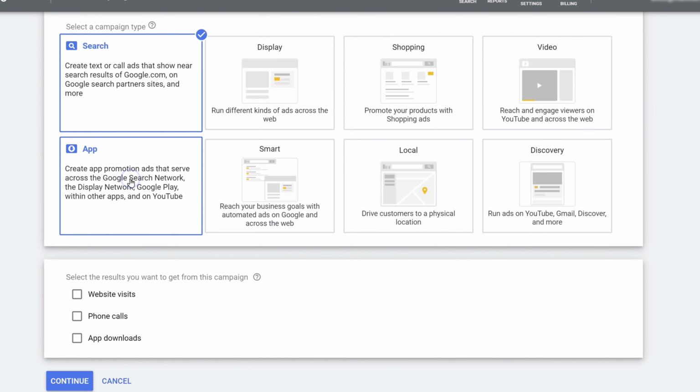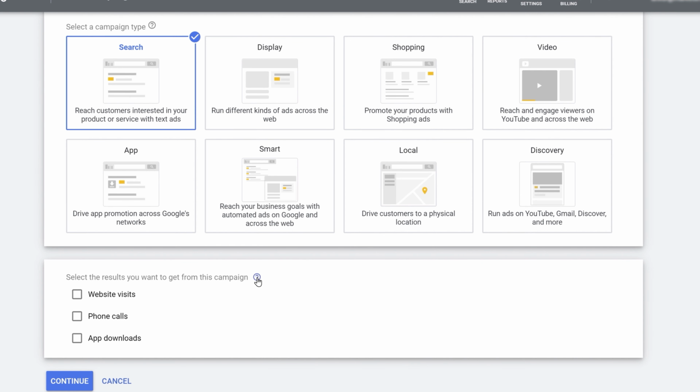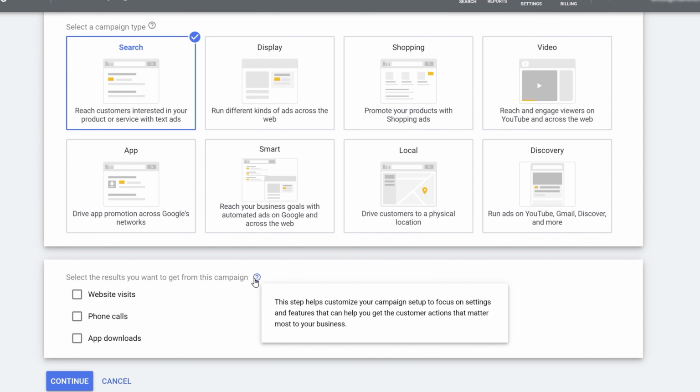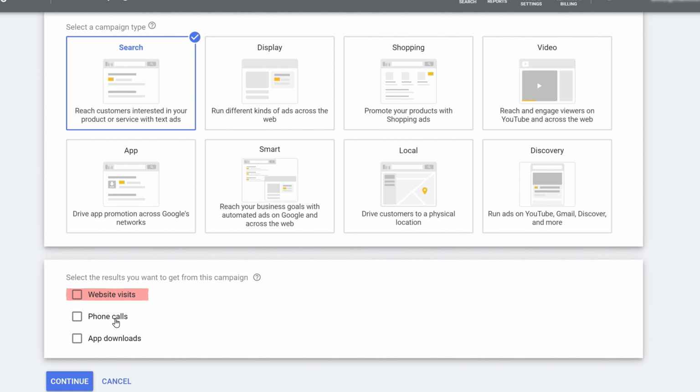So let's click on search ads. Now, the kind of results you want to get from the campaign. If you're not sure about any option, you can always hover over the question mark here, and this will give you a brief overview of the option that you have selected. So if you want website visits, or if you're looking for phone calls or app downloads, etc.